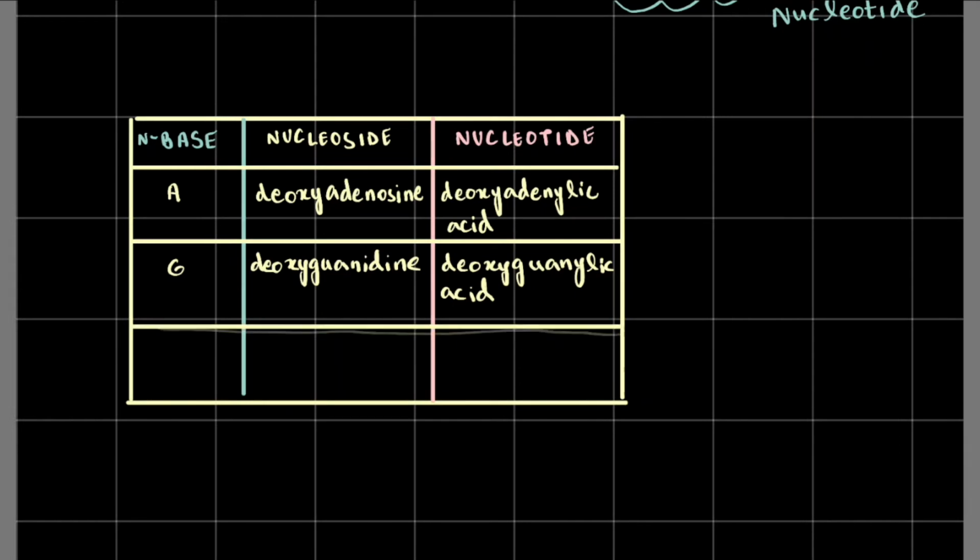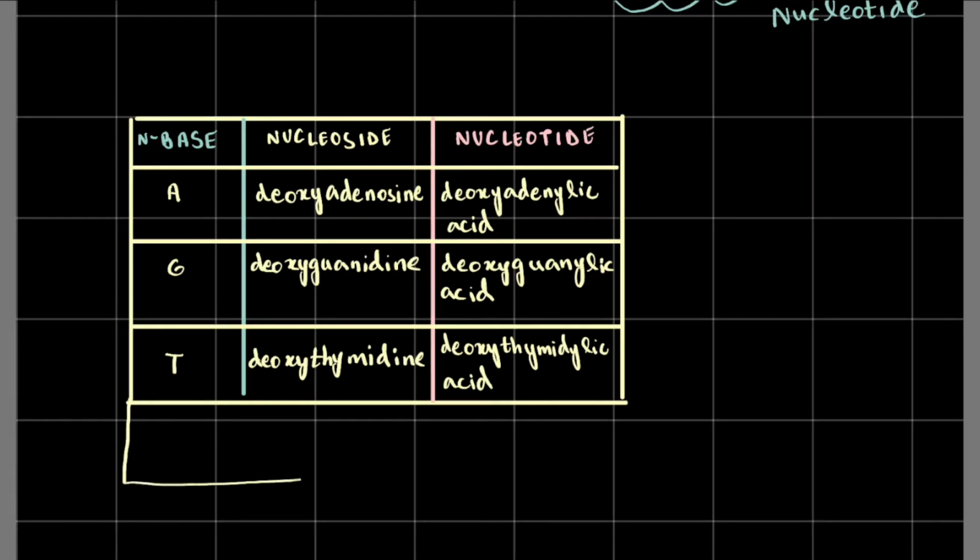Now the third piece of the puzzle, thymine. Deoxythymidine, right? Deoxythymidine, and the nucleotide is deoxythymidylic acid. Deoxythymidylic acid.